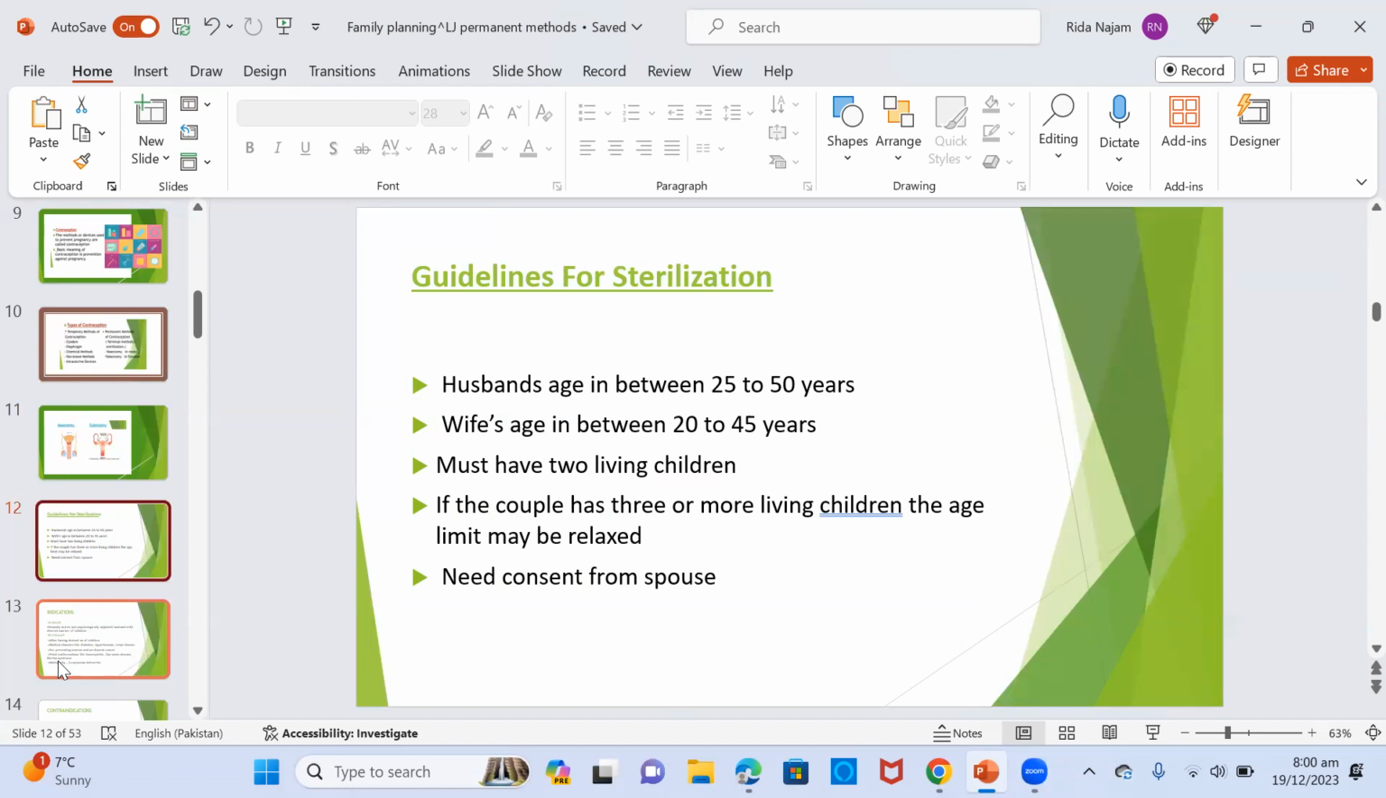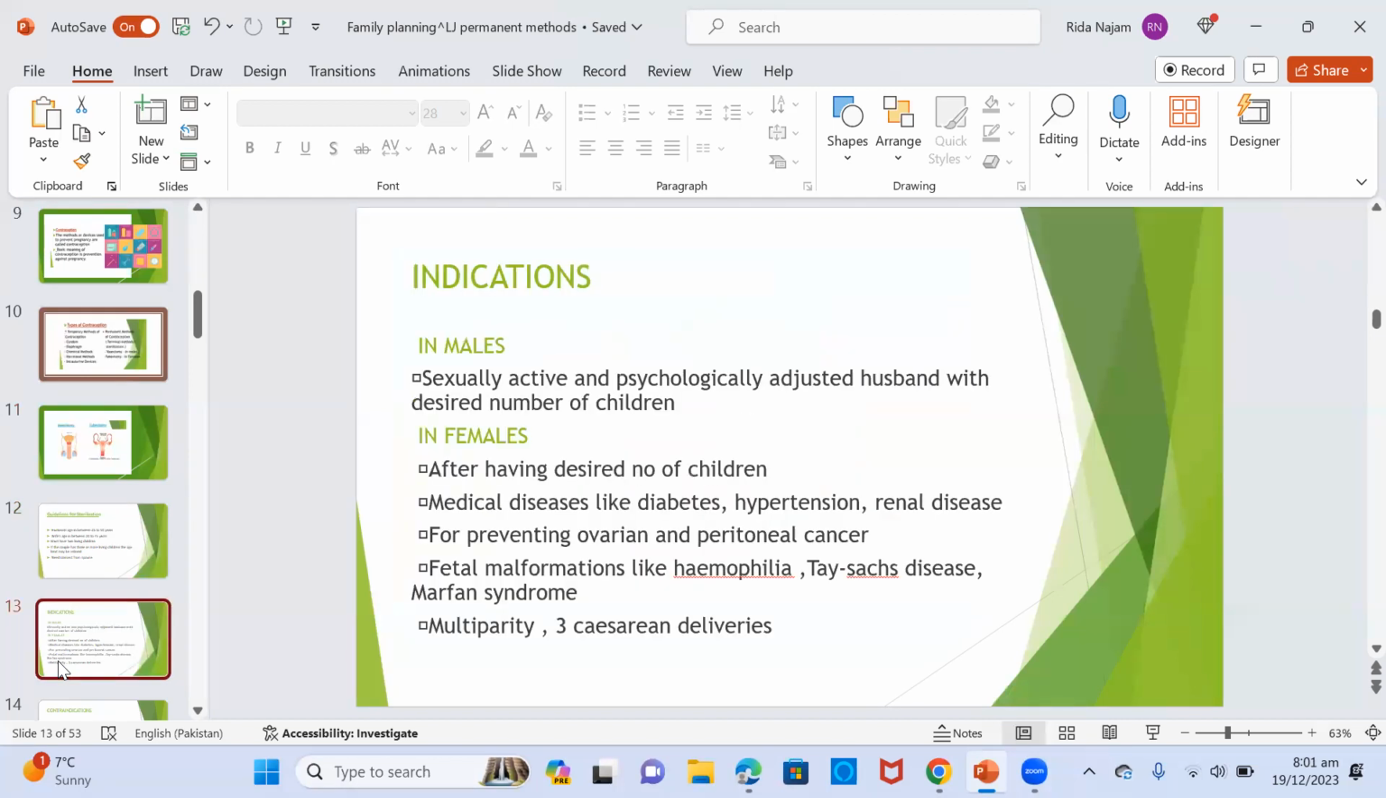Guidelines for sterilization: husband's age should be between 25 to 50 years, wife's age between 20 to 45 years, must have 2 living children. If the couple has 3 or more living children, the age limit may be relaxed, and you also need consent from your spouse.